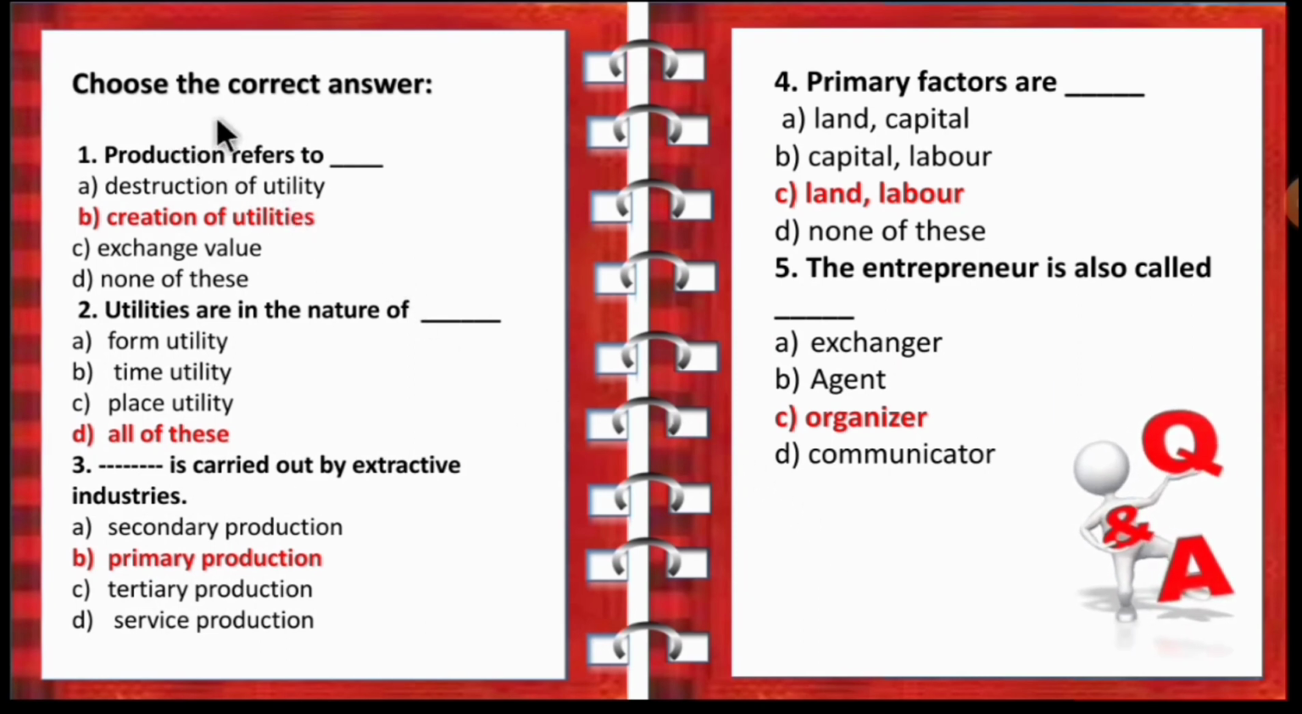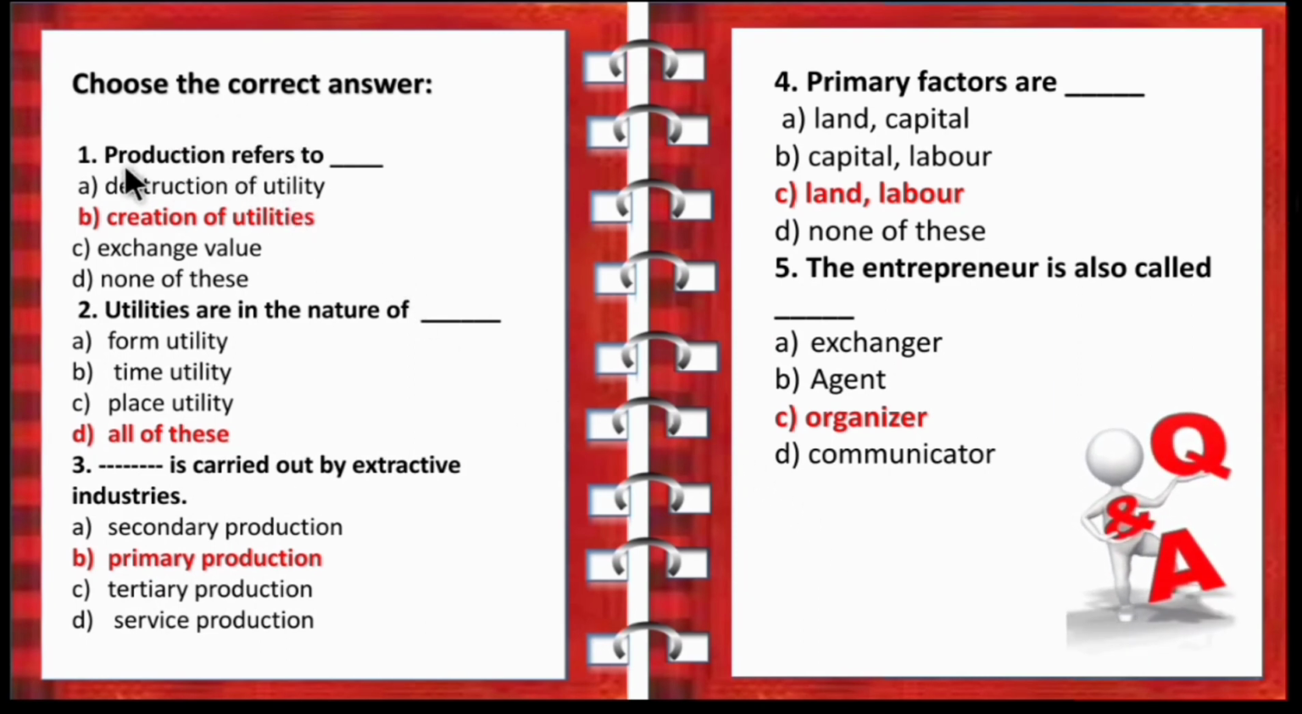First one is choose the correct answer. First question: production refers to? The options are destruction of utility, creation of utilities, exchange value, none of these. So children, production means what? Creating the utilities. Utilities means what? The satisfying power. So the correct option is B, creation of utilities.